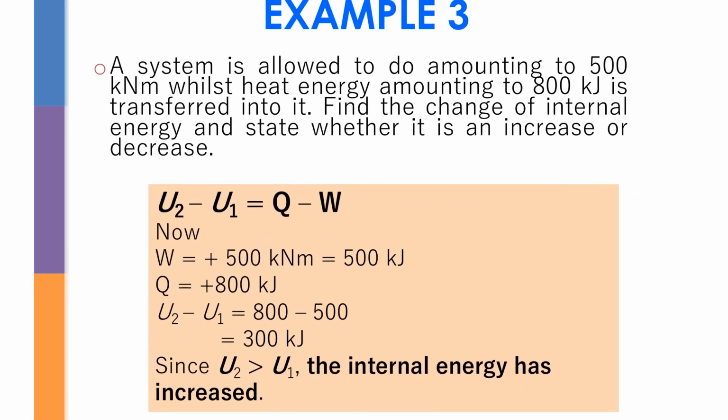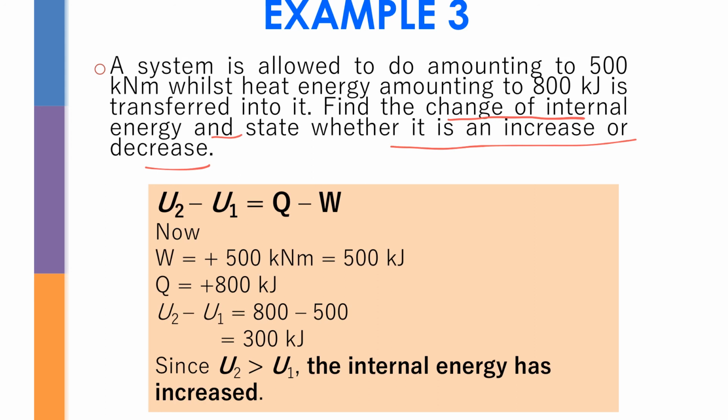Here a system is allowed to do work amounting to 500 kilonewton meter, with energy amounting to 800 kilojoule transferred into it. Find the change of internal energy and state whether it's increased or decreased. If you get negative internal energy, it means that it's decreased. If you get positive internal energy, then it's increased.